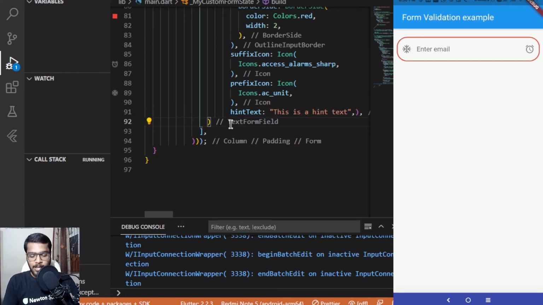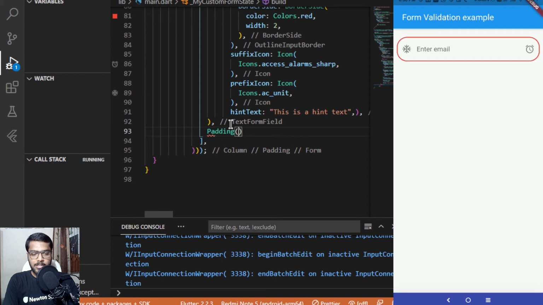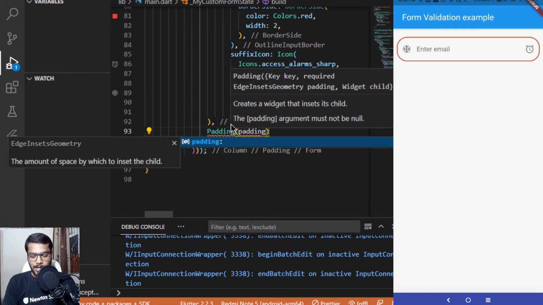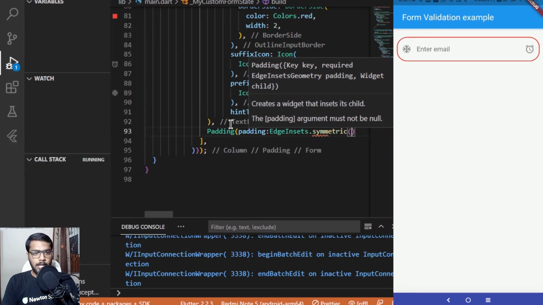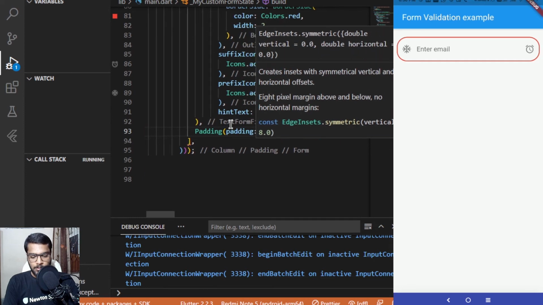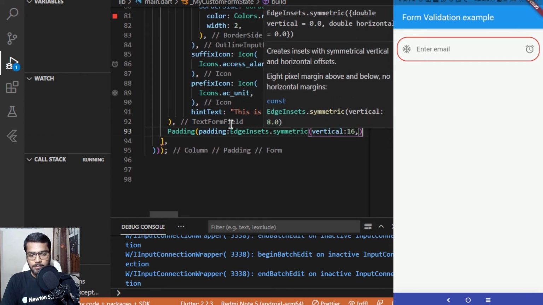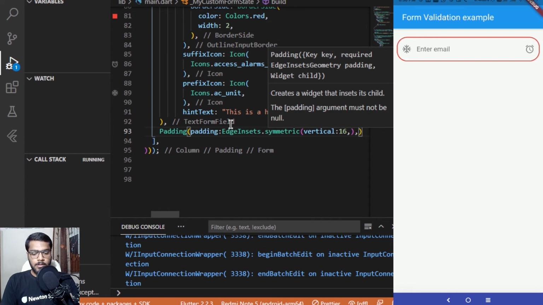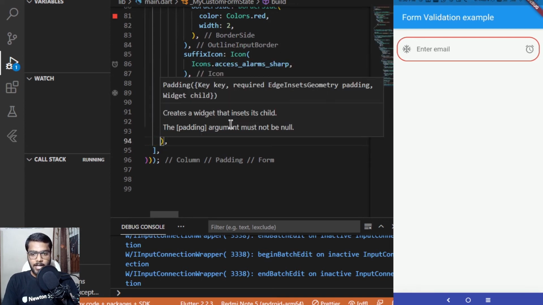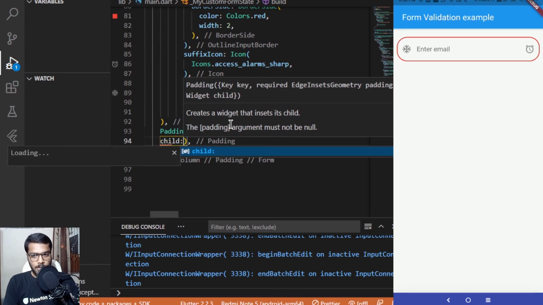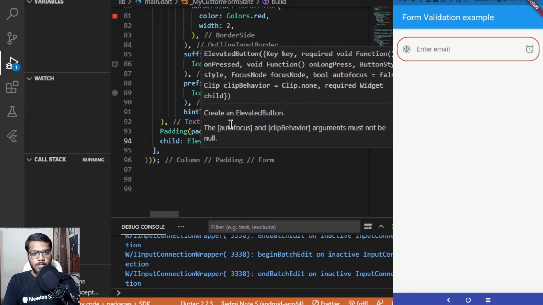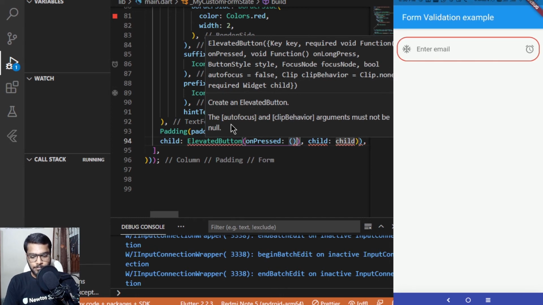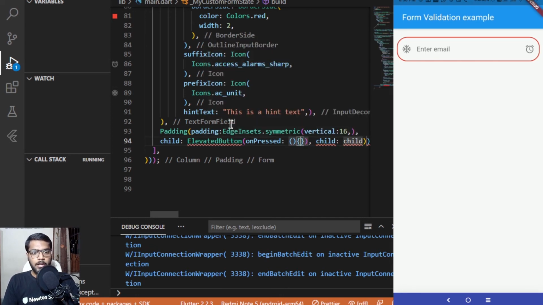Now coming out of this text form field and adding another thing which we are going to have inside this app. So adding padding again, and it takes an edge insets dot, and I'm adding symmetric over here with vertical as the value of 16. And inside this adding a child again. So the child will be of a type elevated button, and inside it we can pass the on press. So for the on press part, what we can do, just a sec.